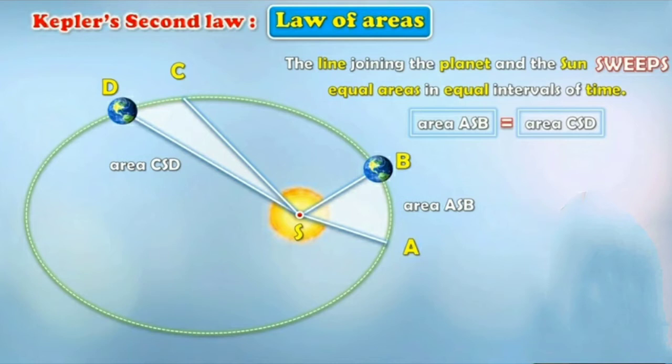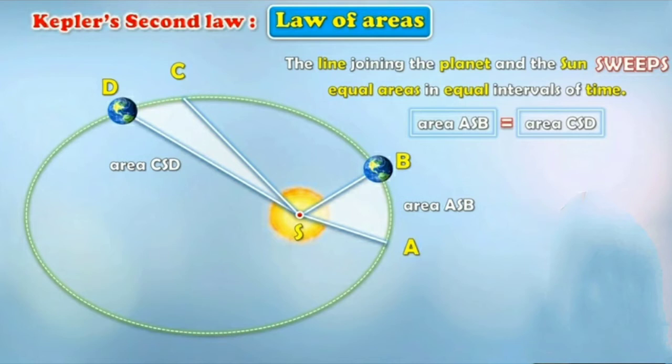Let us assume that AB and CD, as you can see on your screen, are the distances covered by the planet in equal time. Let us assume this time as 1 month. So AB is equal to CD.